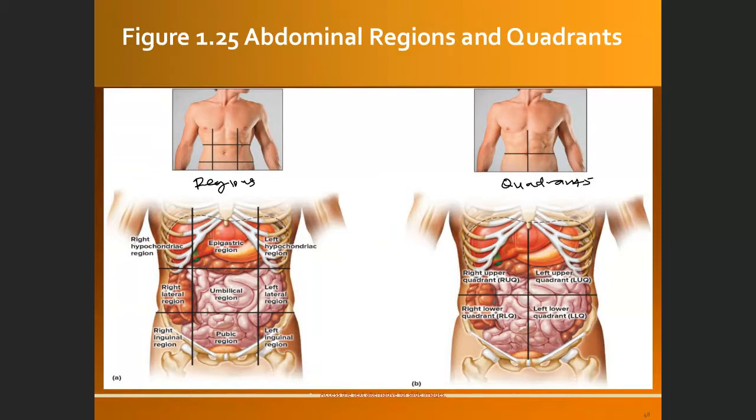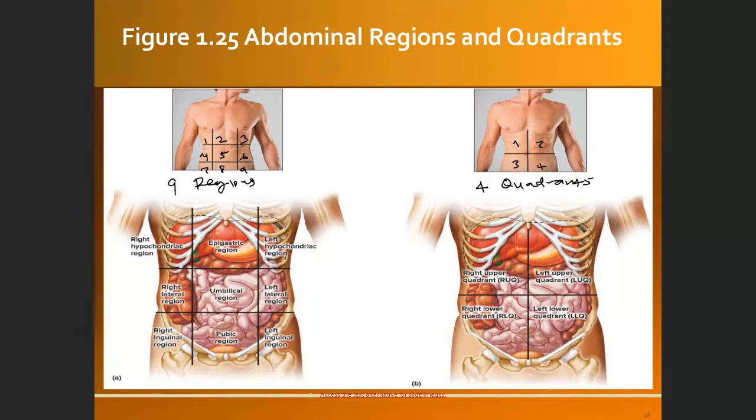Quadrant is only 4, so there are 4 quadrants: 1, 2, 3, 4. Region has 9: 1, 2, 3, 4, 5, 6, 7, 8, and 9 regions.